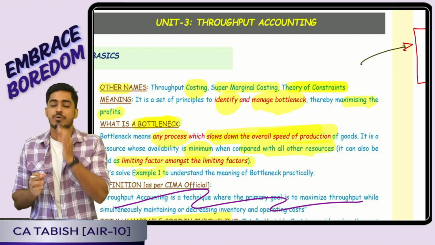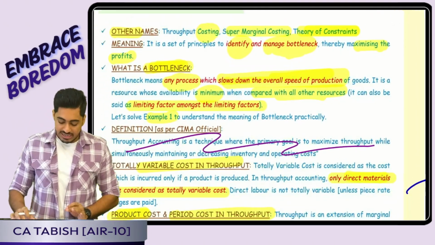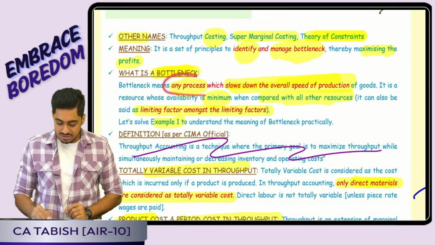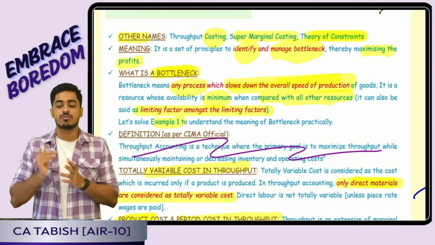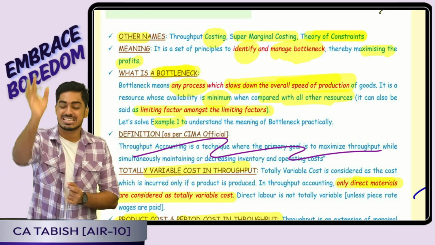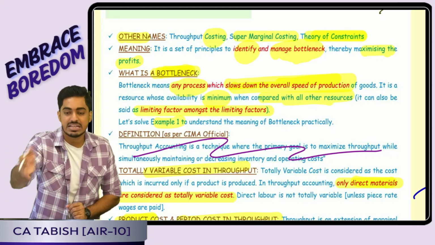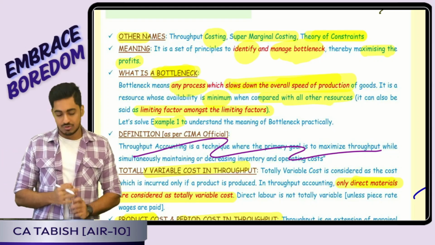So comes a very important question. Sir, what on earth is a bottleneck? Bottleneck means any process which slows down the overall speed of production. In simple terms, it is a resource which is in the most scarcity. That is, it is the limiting factor amongst my limiting factors. Is this clear, everyone? Okay, boss.